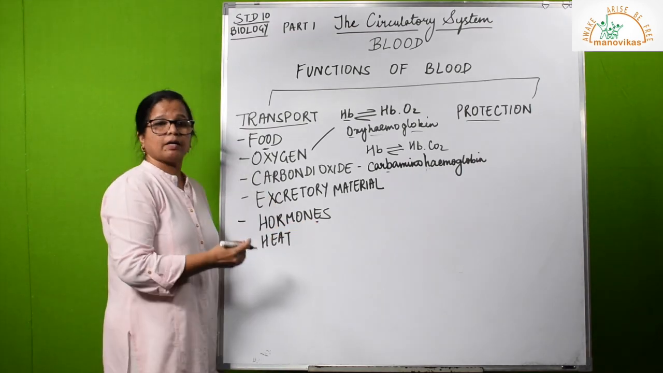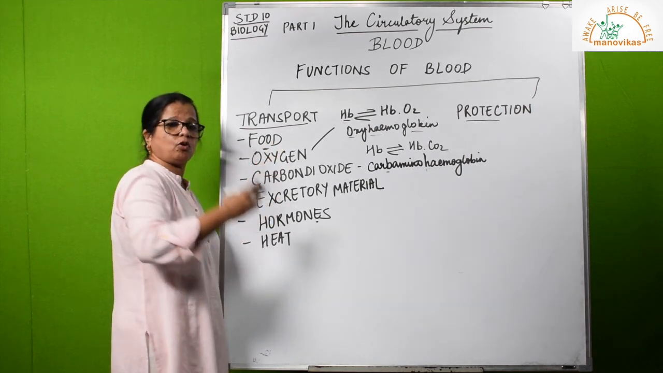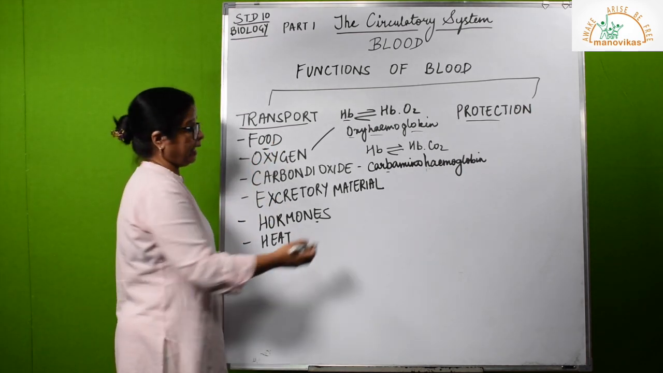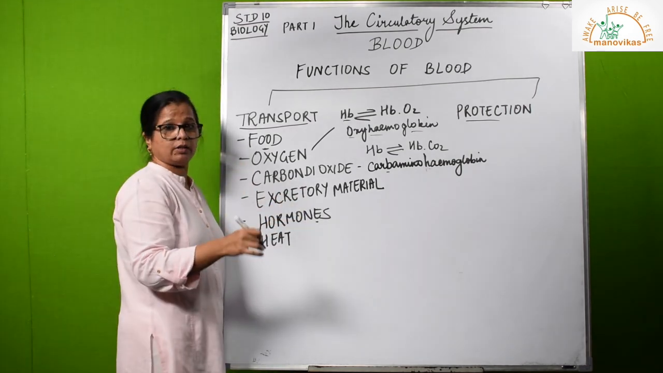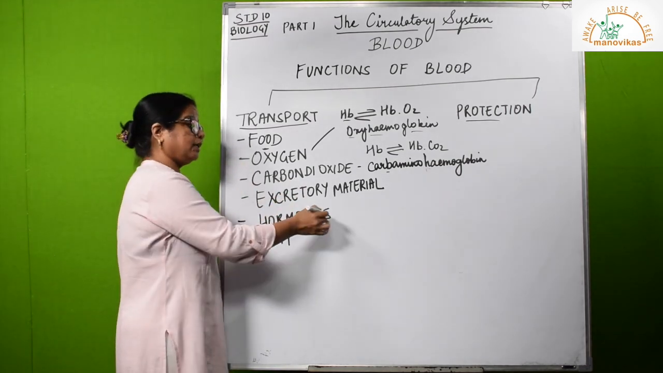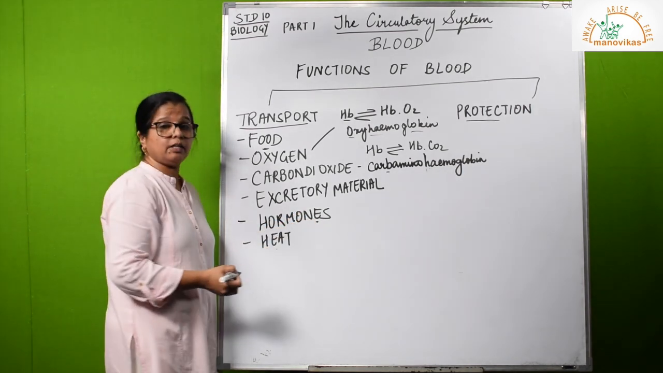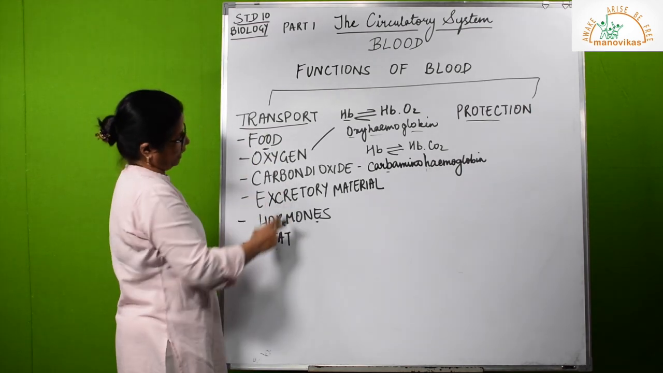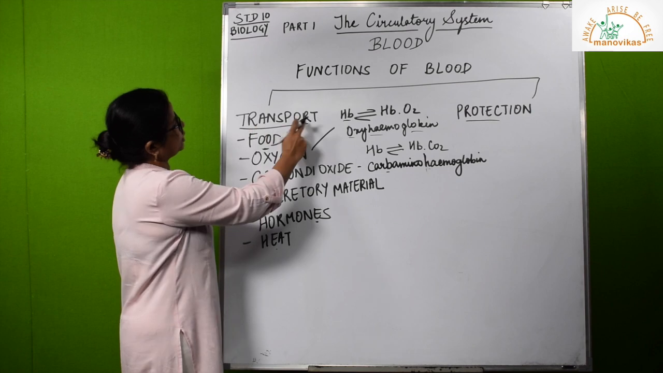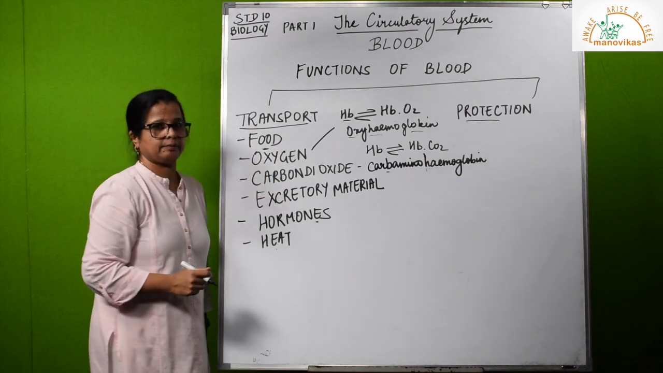Hormones. Endocrine glands secrete hormones. Glands are located in one place, the target organ is in another place, and these glands are ductless, hence the hormones have to be sent to the target organ. They are target specific. So they are sent through the blood. Heat: equal distribution of heat to all the parts of the body is also dealt with by the blood transporting heat. Everything here is transported via the blood.